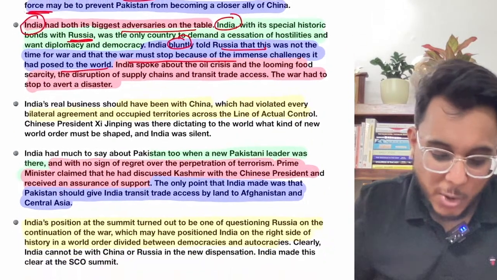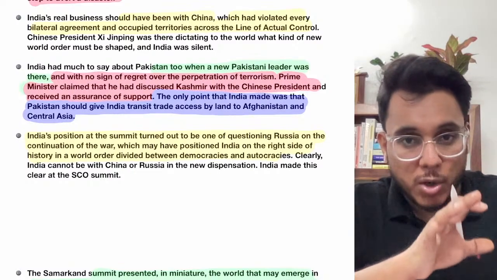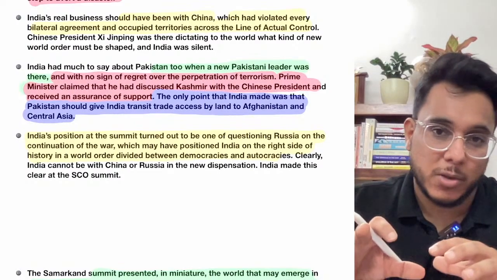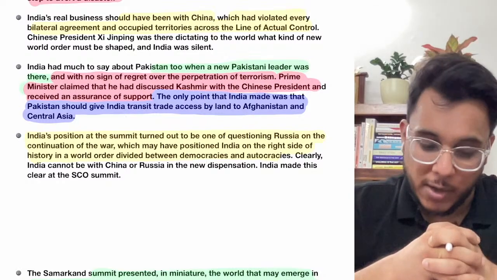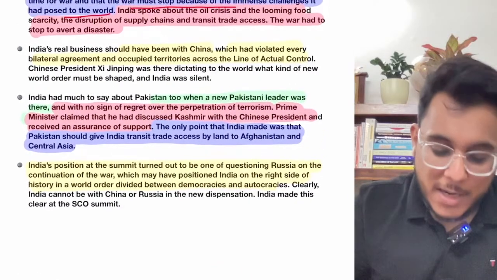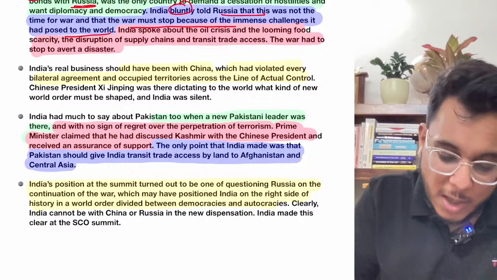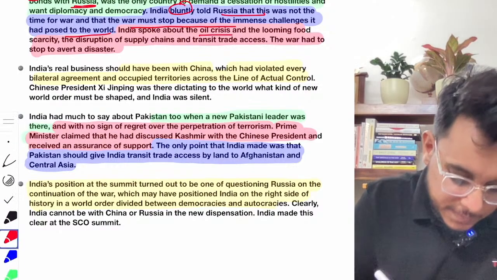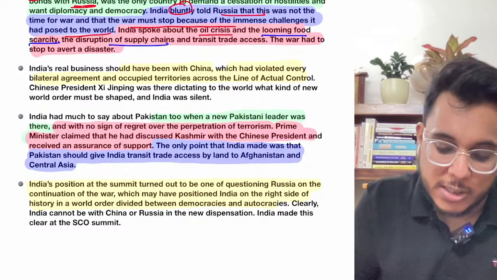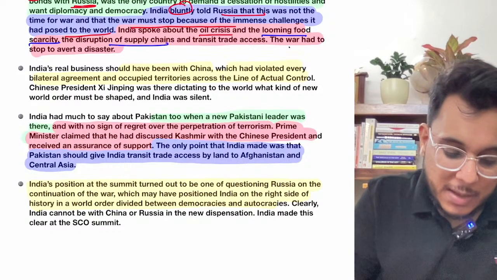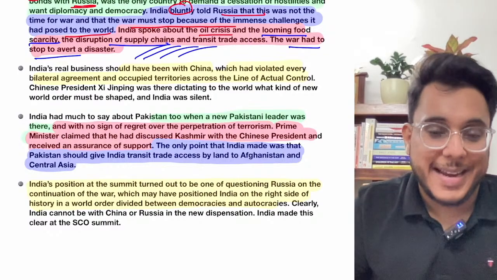The world has faced a lot of challenges right now. India wants the support of Russia, and India wants the support of the USA also, but at the same time India wants to take a high stand on the issues that are going on. India has talked in this SCO meet about the oil crisis in the world, increasing food scarcity, and disruption in the supply chains. So the war has to stop in order to resolve all these increasing challenges.